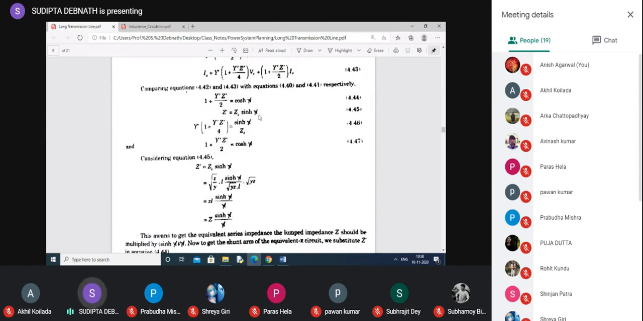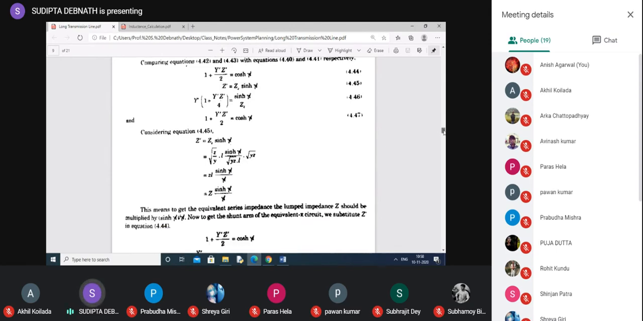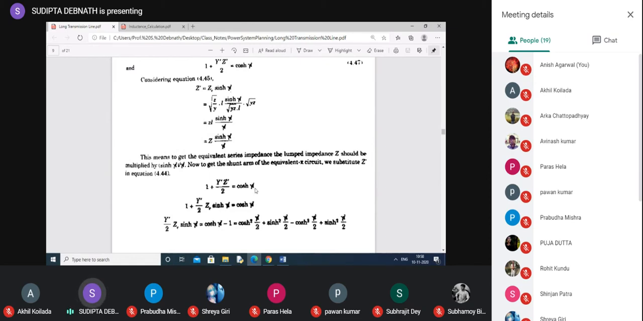Similarly, we considered this equation to find out Y dash: 1 plus Y dash Z dash by 2 equals cosh gamma L. What is the approximation? We need to know the concept of this hyperbolic function. 1 plus Y dash by 2 into Z dash. What is Z dash? They have written this one, Zc sinh gamma L. This is cosh gamma L. Now I have shifted this one to the right hand side. Okay. So Y dash by 2 Zc sinh gamma L equals cosh gamma L minus 1.